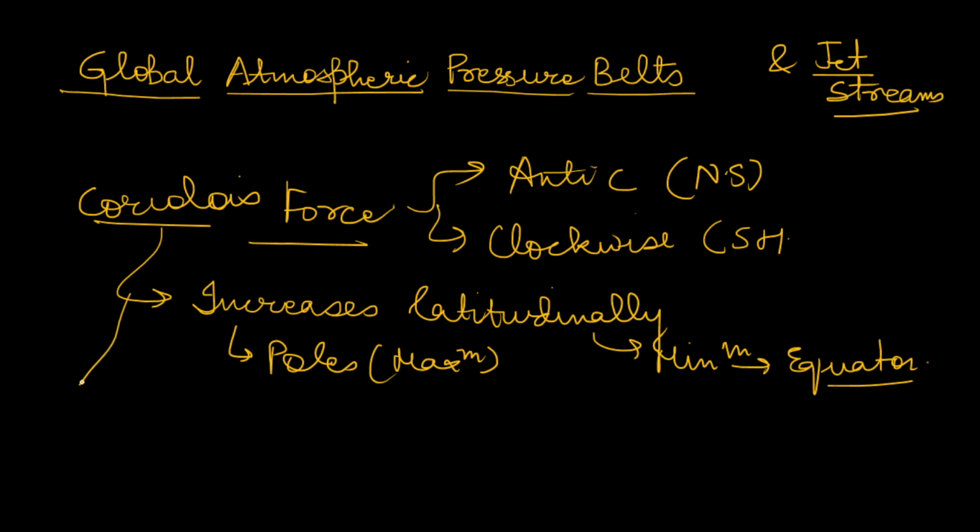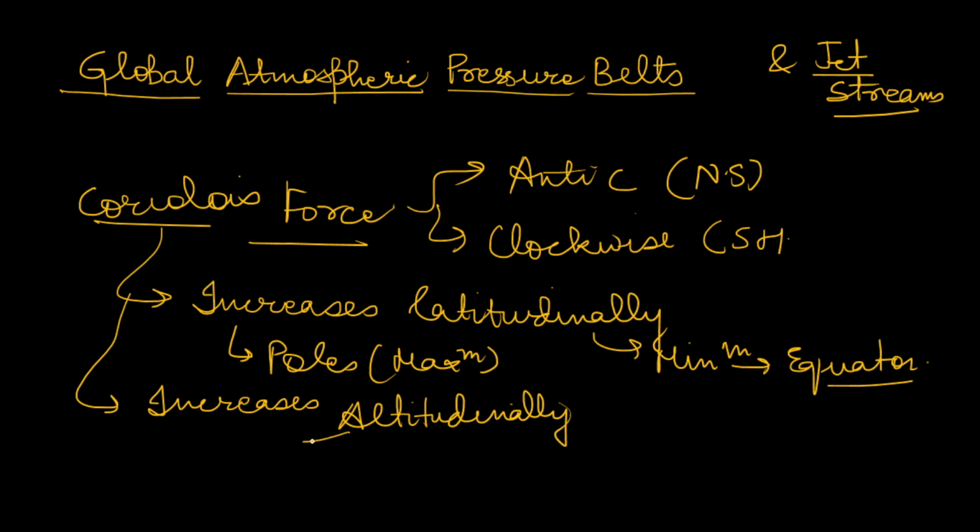And it increases altitudinally also. That is, an increase of altitude also leads to an increase of Coriolis force.